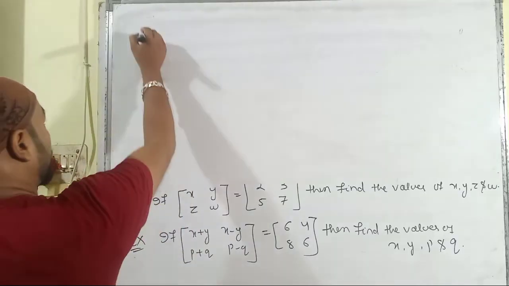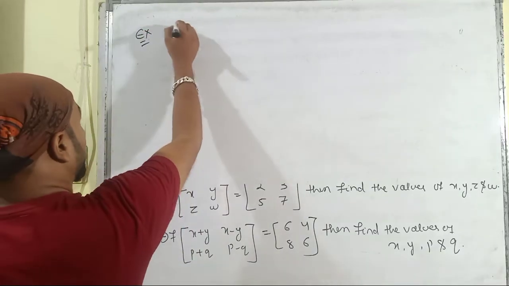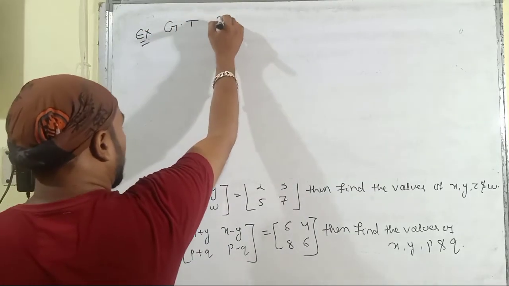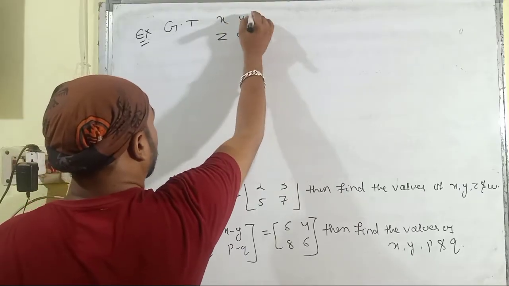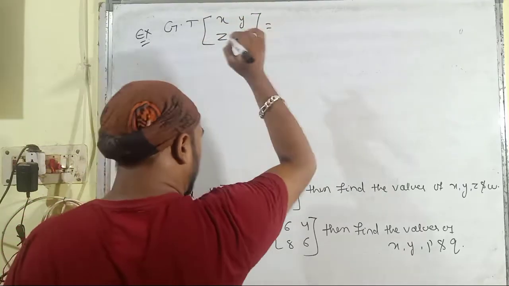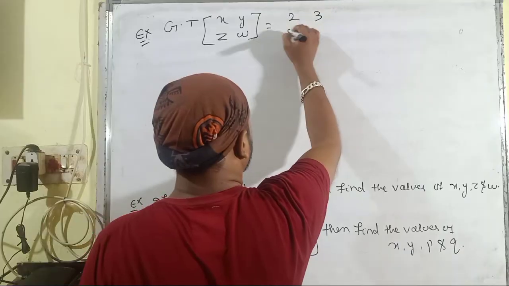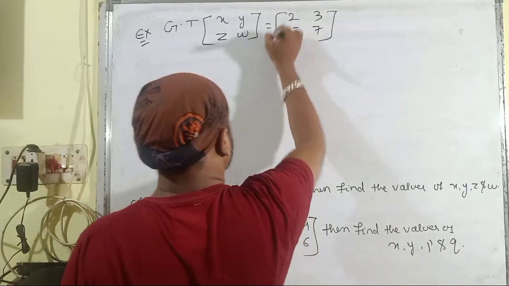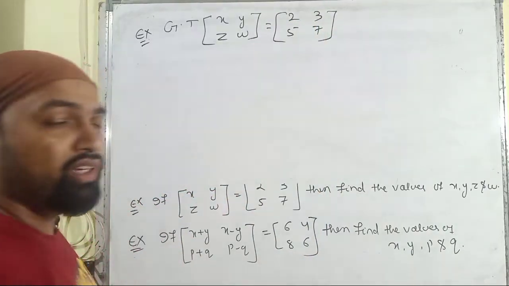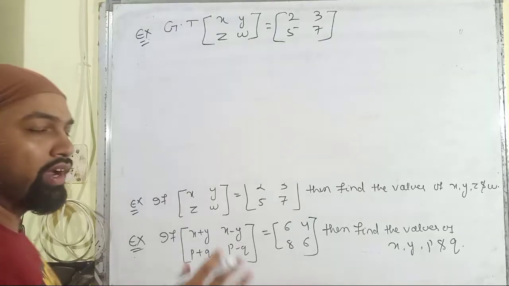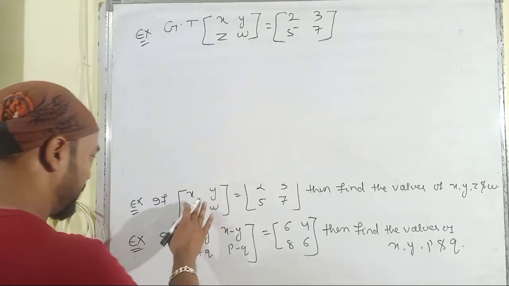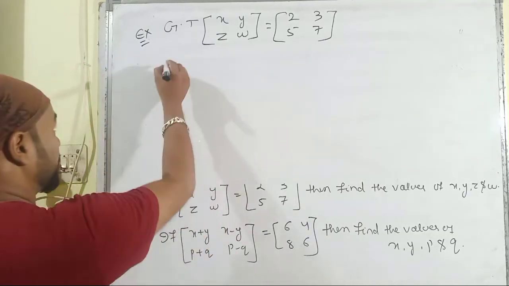So here is the first example. Given that the matrix x, y, z, w is equal to 2, 3, 5, 7. The equality property is already there, so we just have to find the values by equating the corresponding elements.